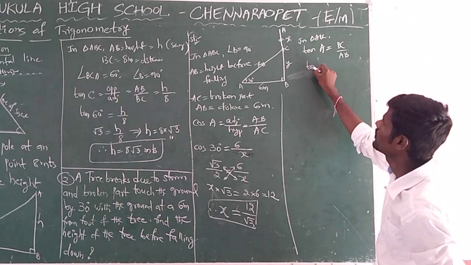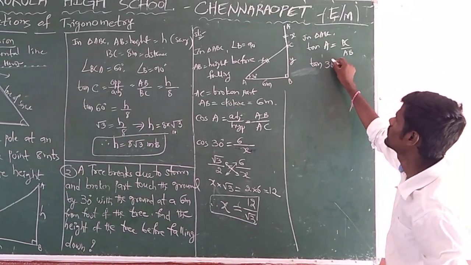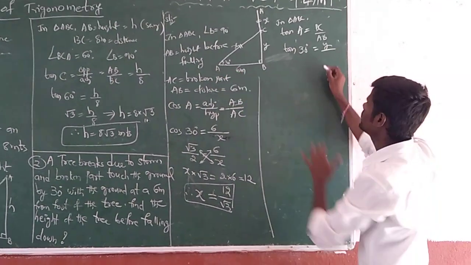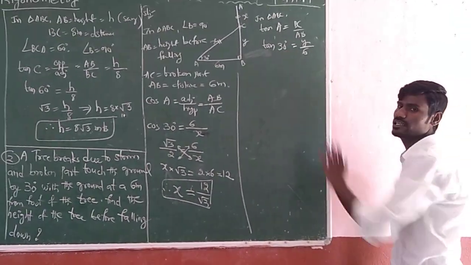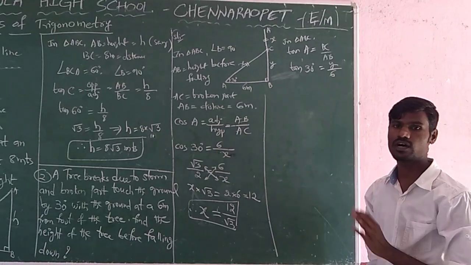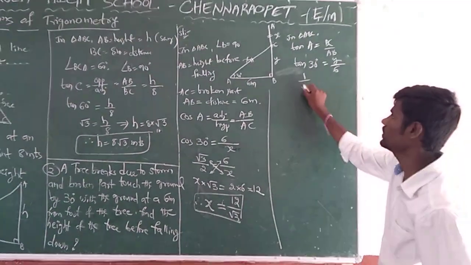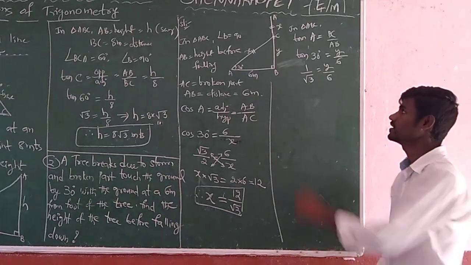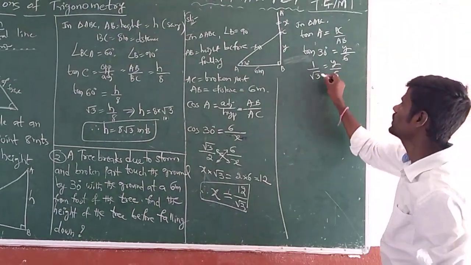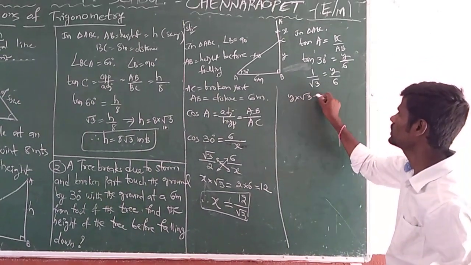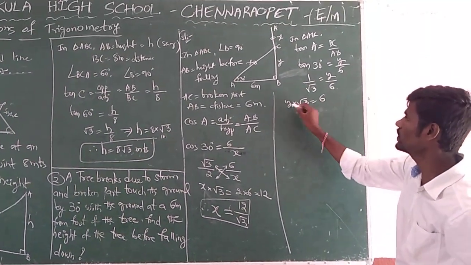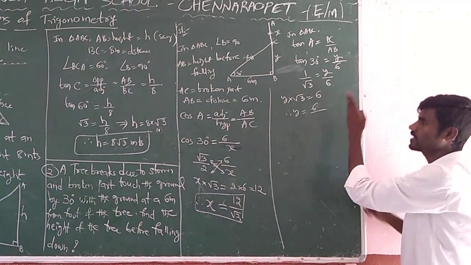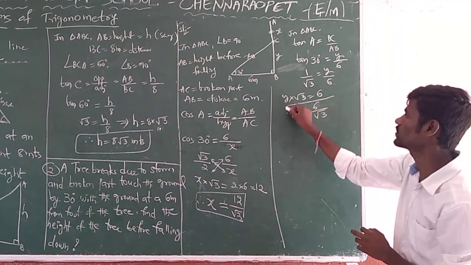So tan A, how much? 30 degrees. BC, how much? We assumed it as y. AB, how much? 6 meters. Tan 30 from the table, how much is it? 1 by root 3. So 1 by root 3 equals y by 6. Do cross multiplication. So y into root 3 is equal to 6 into 1, which is 6. But we need only y. Therefore y equals 6 by root 3, since it is multiplying, if we take the transpose it will divide.